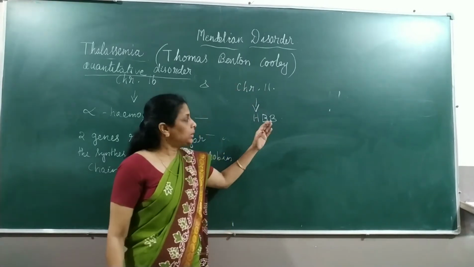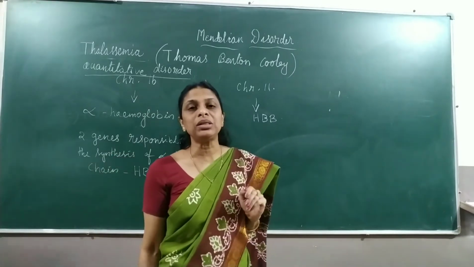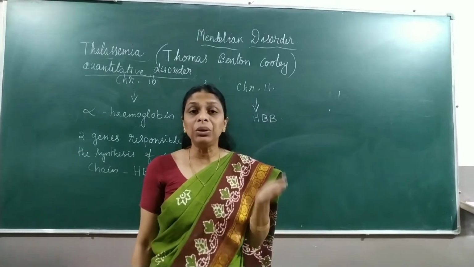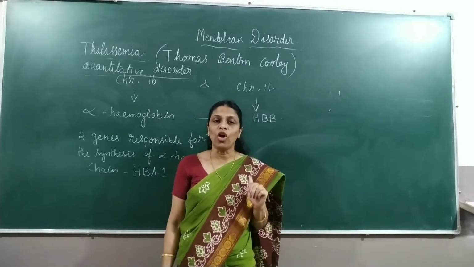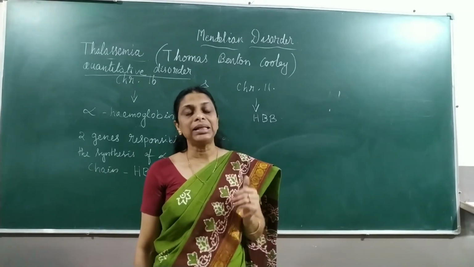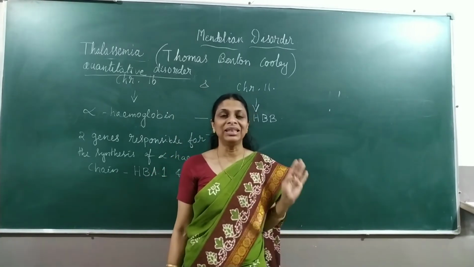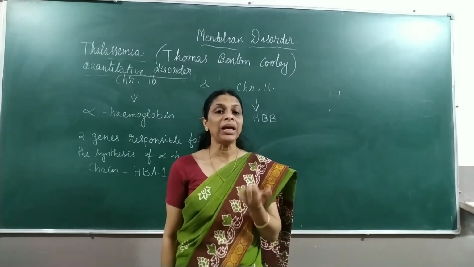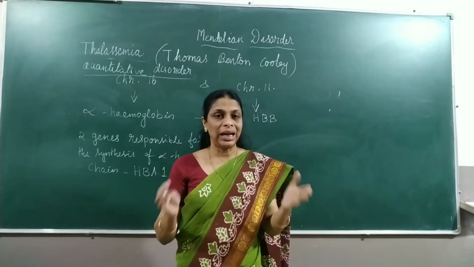And this gene has how many alleles? 2 alleles. So if one allele is missing, we call it beta thalassemia minor. And if both the alleles are missing, we call it beta thalassemia major. And in beta thalassemia major, what happens? The beta globin chains will not be synthesized at all. And hence again, the quantity of hemoglobin will be affected. So these are the two different types of thalassemia.